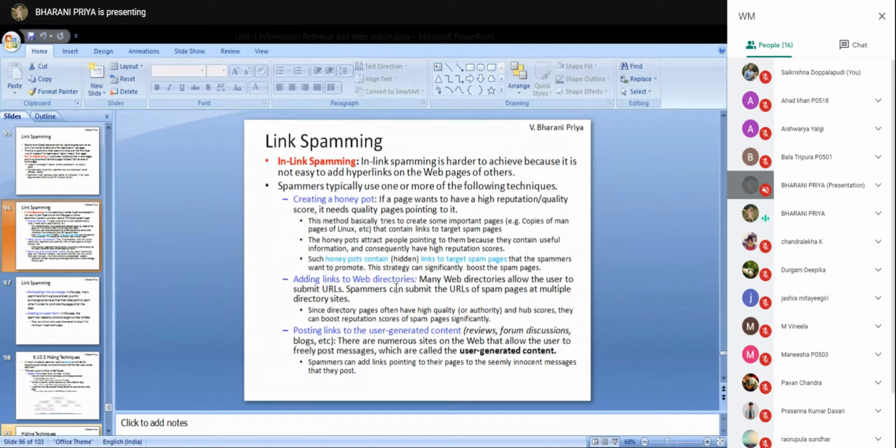And adding links to web directories. Some web directories allow the web developers to add their URLs in their directories. So inside Yahoo directory, you can add your own URL. The third is posting links to the user generated content. There are pages like review pages, forums, discussions. In those pages, you can add your page hyperlink, and these pages are called user generated contents.